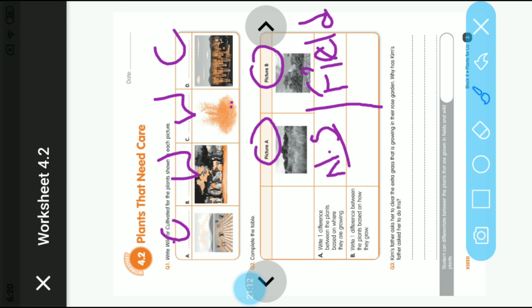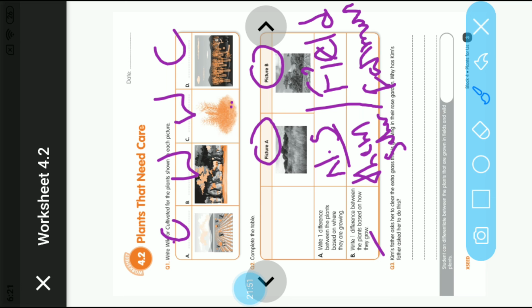Now let us move to the second question: write one difference between the plants based on how they grow. One difference is that wild plants grow by themselves in any conditions. Whereas the picture B plants are cultivated by humans, whom we call farmers.